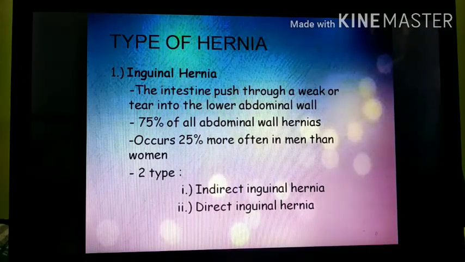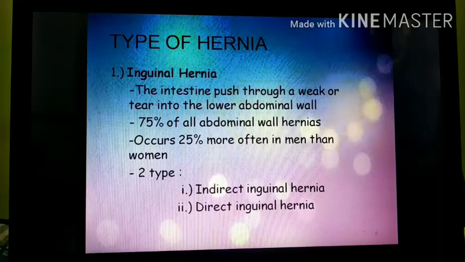In this, the intestine pushes through a weak spot or tear in the lower abdominal wall. So in inguinal hernia, it occurs in the groin area. Groin area is the area between the abdomen and the thighs. It is called inguinal because the intestine pushes through a weak spot in the inguinal canal, and it is seen in 75% of the abdominal wall hernia. और 25% ज़्यादा incidence है men में as compared to women.